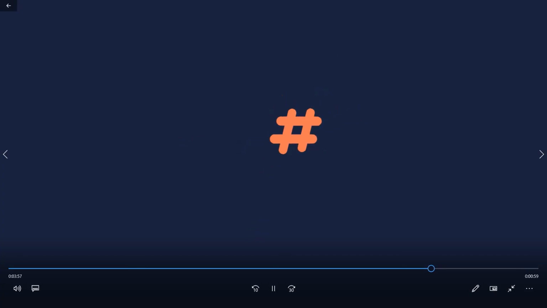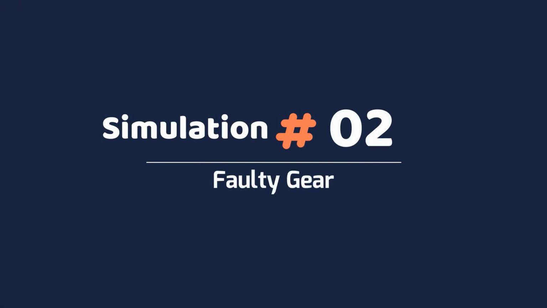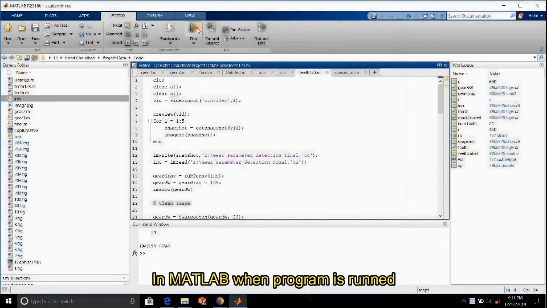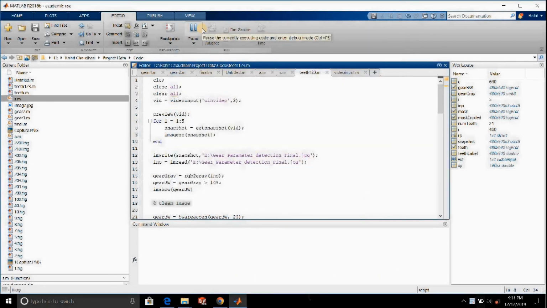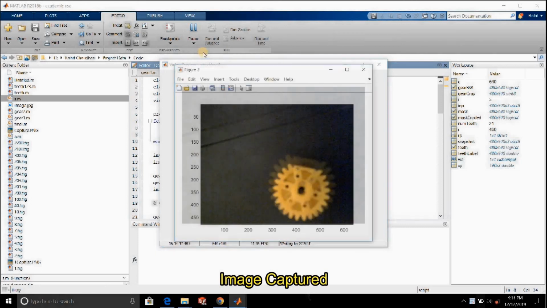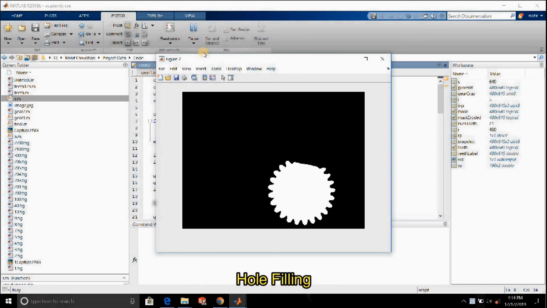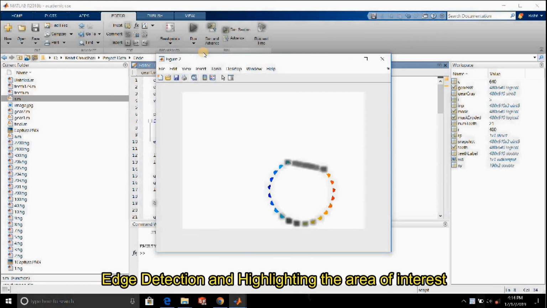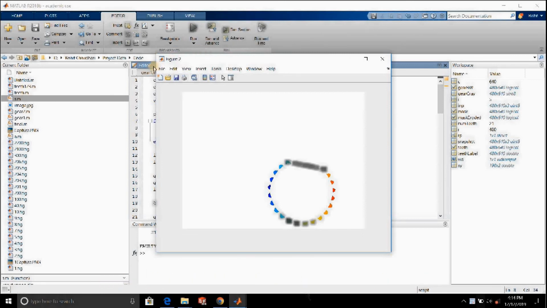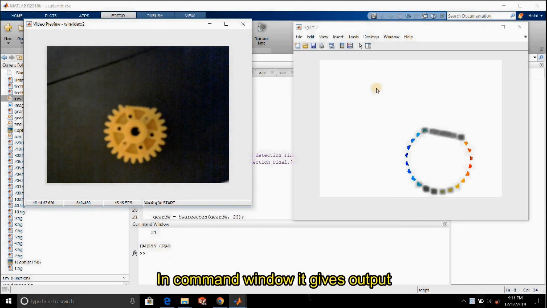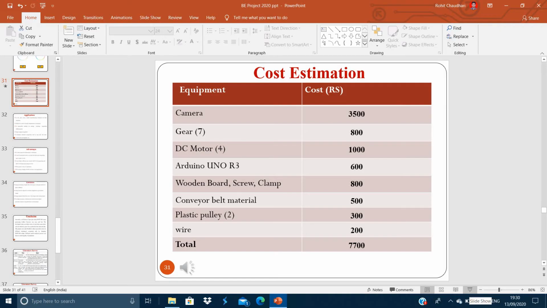Now let us go for another simulation of the faulty gear. In MATLAB, when the program is running, the camera will capture the actual image of the gear. Then the RGB image is converted to the grayscale image. Then after the hole is filled inside, the edge is detected. Then the area of interest is concentrated. In the command window, it will show the output, that is the number of teeth, and whether the gear is faulty or not.